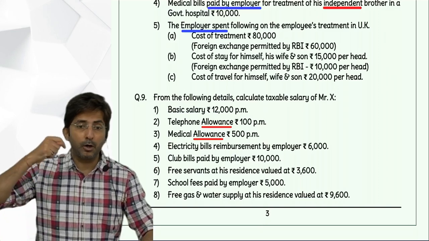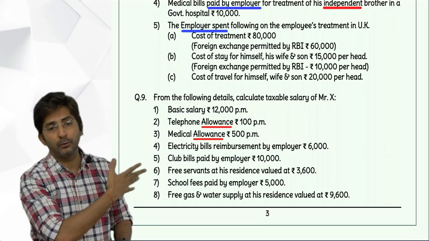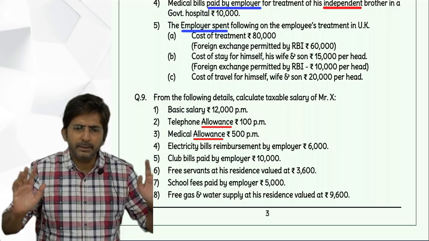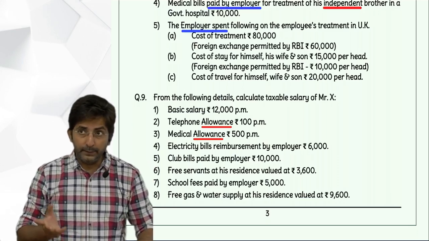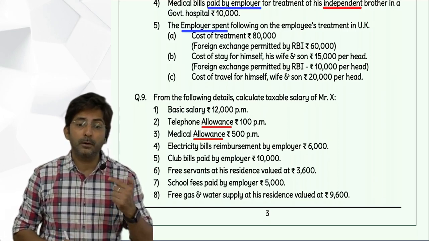If it is the employer's own school or a tie-up. Have they written employer's own school? No. Have they written tie-up? No. So it is taxable. Even this will be taxable. Only if it is the employer's own school or tie-up, then it will be exempt, up to 1,000 per month per child.